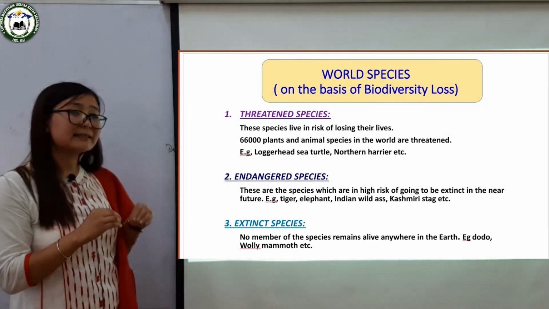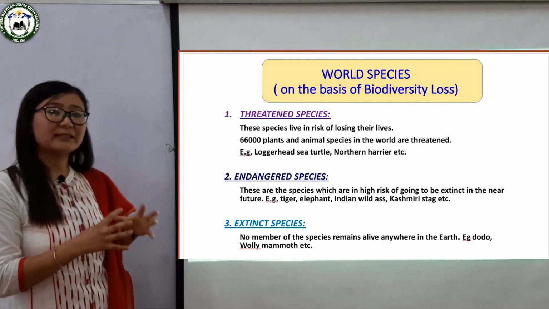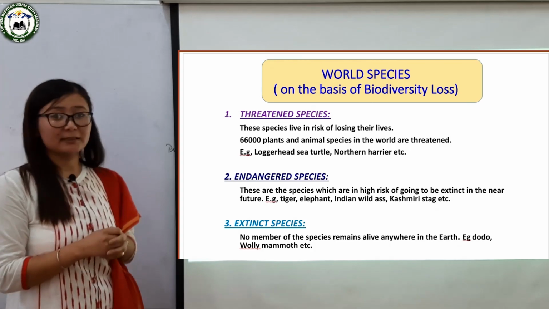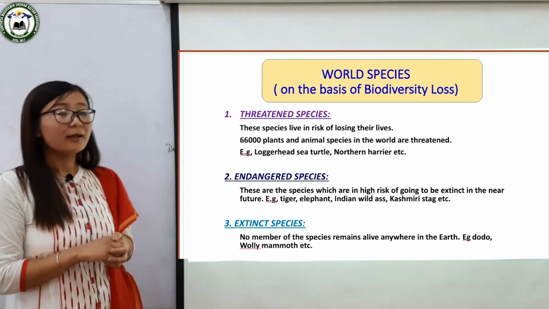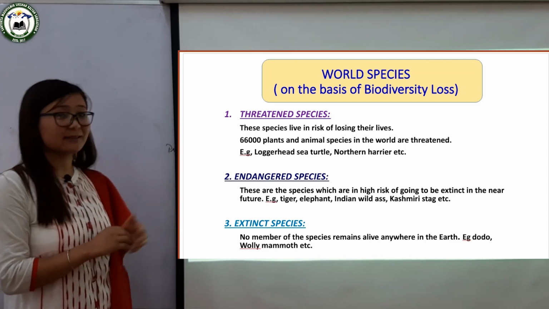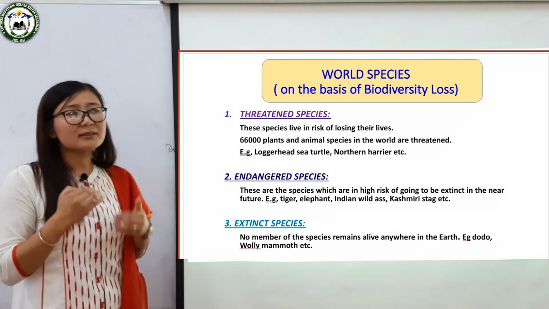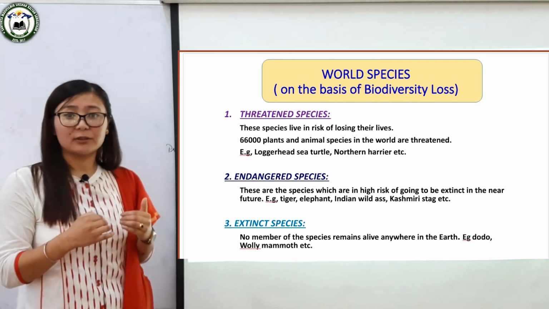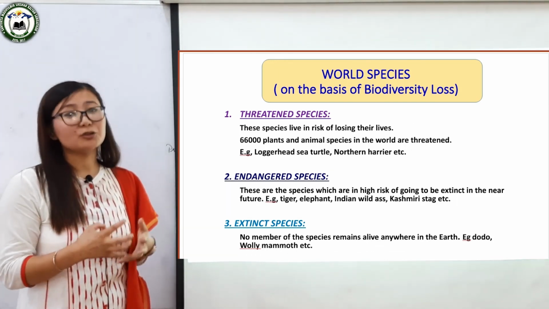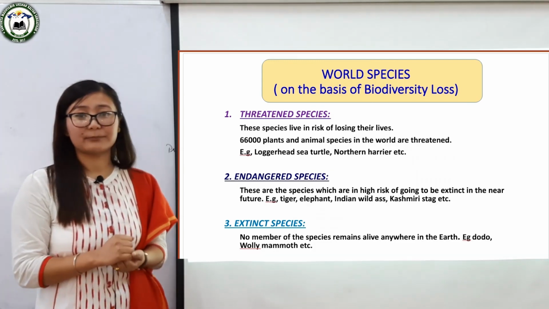No member of these species remains alive anywhere on earth, and these are known as extinct species. For example, we have the dodo and woolly mammoth, etc. Also the huge gigantic dinosaurs once used to live on our planet Earth, right? Now they are extinct, so they are also an example of extinct species.